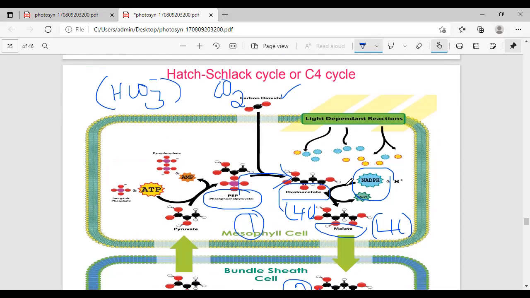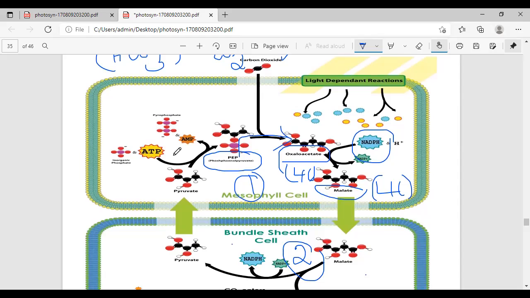This is the total first reaction. Then the OAA in the chloroplast of the mesophyll cell is reduced to malic acid. How is it reduced? By utilizing some energy. What type of energy is it? NADPH, the light generated energy. This reaction is catalyzed by the enzyme called malic dehydrogenase. Here, malic acid also has a four carbon structure. Did you understand these mesophyll cell reactions? Yes or no? If any doubt, ask here.